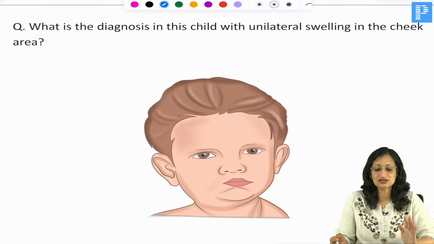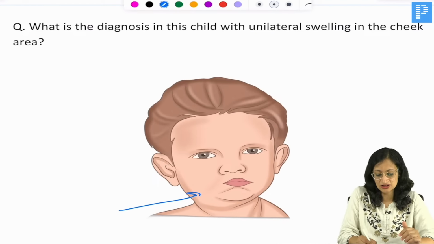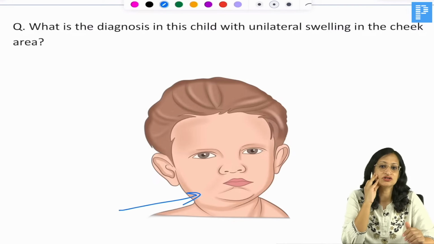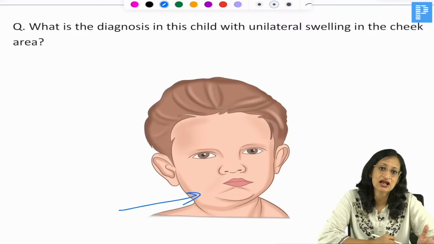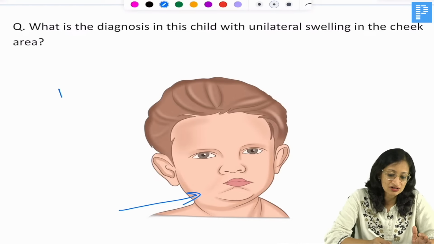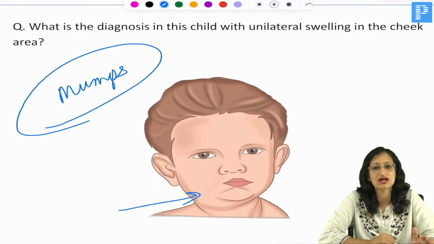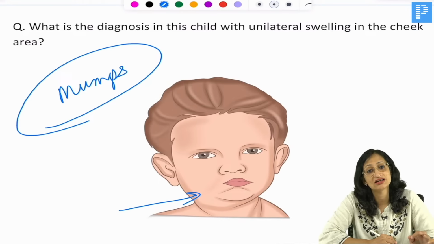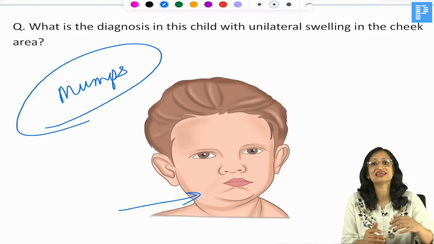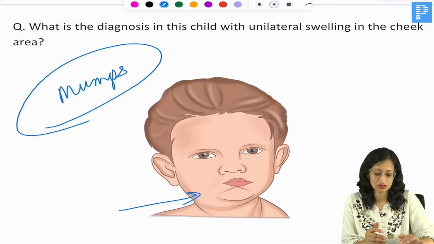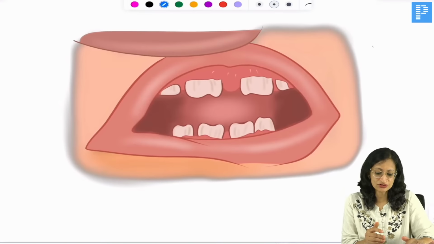Now, what is the diagnosis in this child with unilateral swelling in the cheek? You can see unilateral swelling in the parotid region. It is usually associated with fever. It can be unilateral or bilateral. So this condition is known as mumps. Very good. There can be orchitis or testicular involvement also, and a very important complication of this condition is aseptic meningitis. Okay.